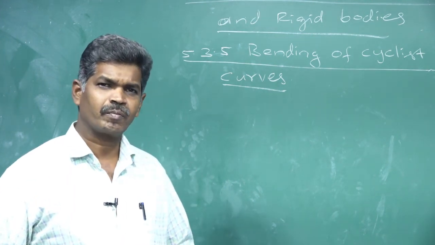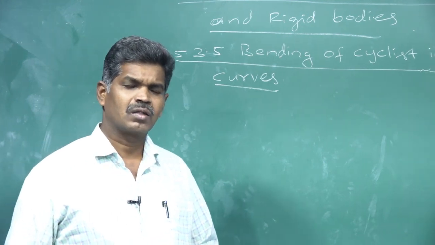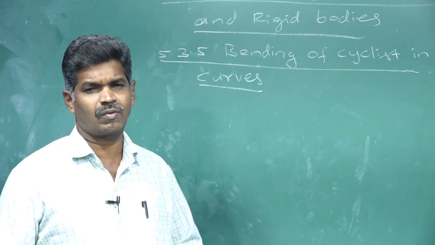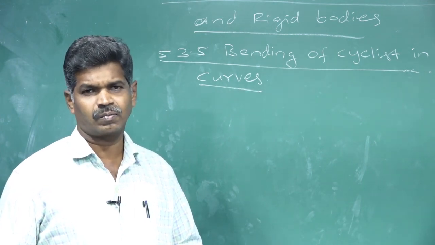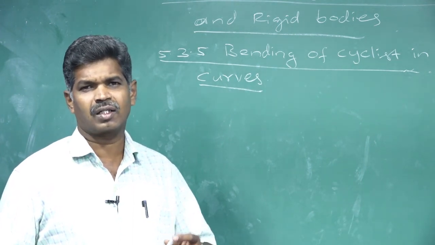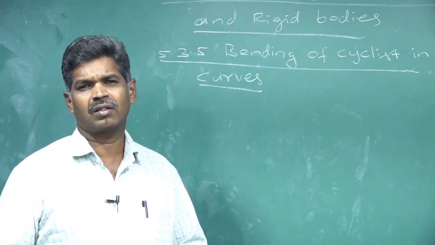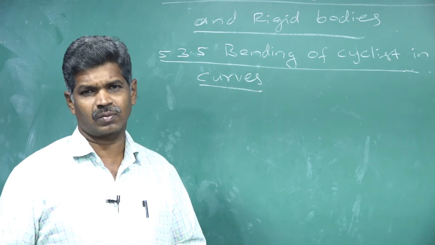Only then can we travel safely without falling. For that, we are going to see what angle we need to bend.